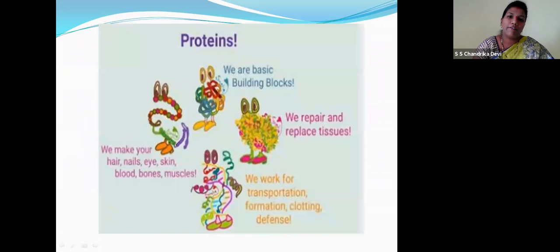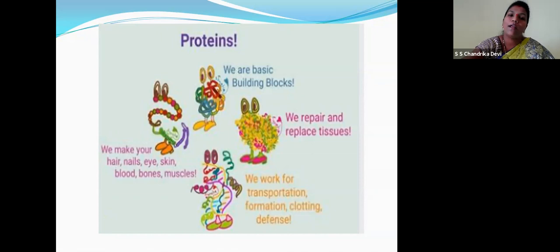So we all know, children, our body is made up of building blocks called proteins. Proteins are very useful. We know all the enzymes are proteins, but all proteins are not enzymes. These proteins determine our enzymes, our body work, our body building, everything. They repair and replace tissues. They work in transportation, formation, clotting, defense. So they make our hair, nails, eye, skin, bone, muscles, everything. Children, each and every part of our body is made up of protein.